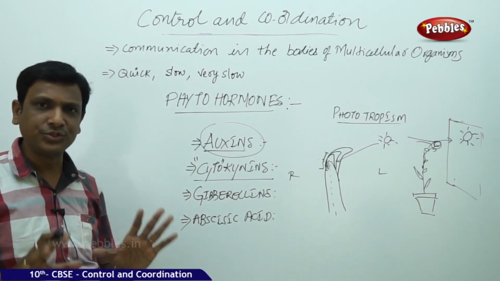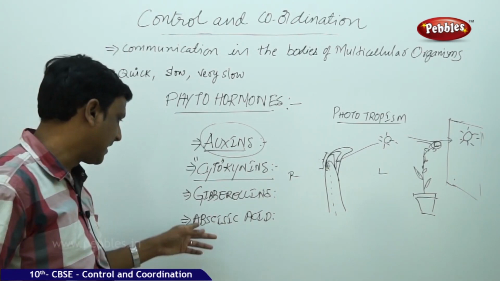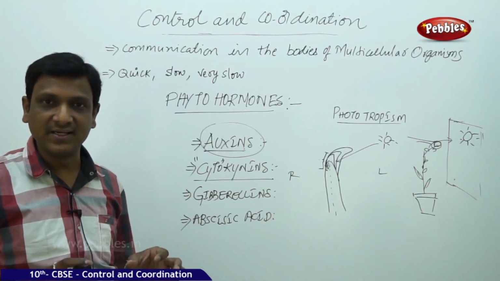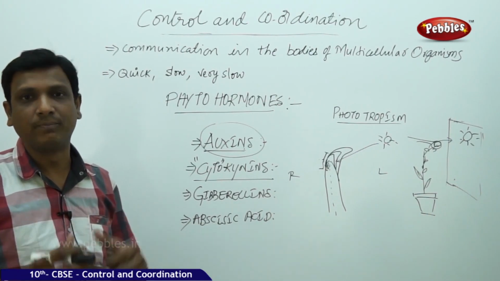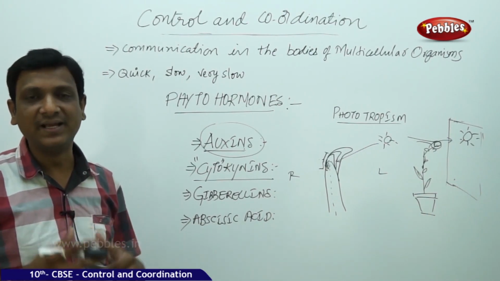Is there any hormone to stop the growth of the plant? Yes, abscisic acid. Abscisic acid works in the reverse direction. That means it helps the plant to stop its growth and shed the leaves.